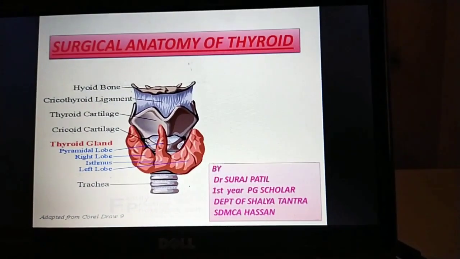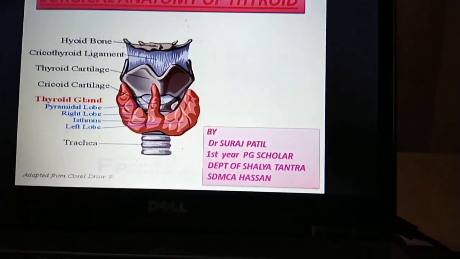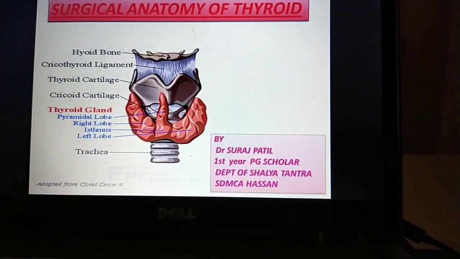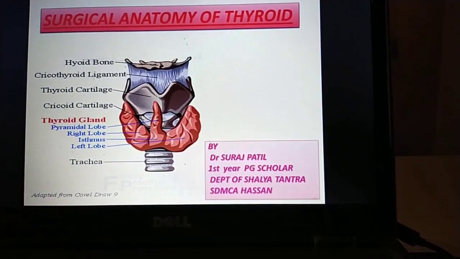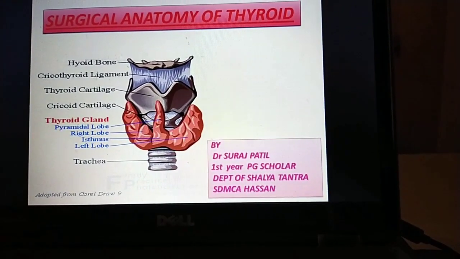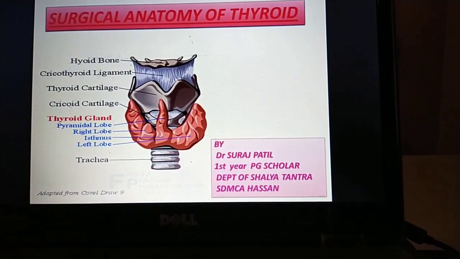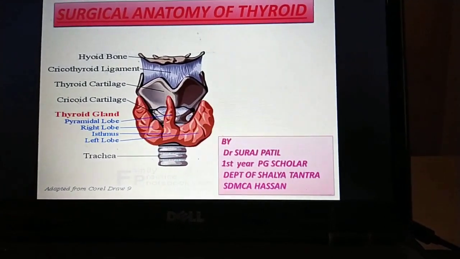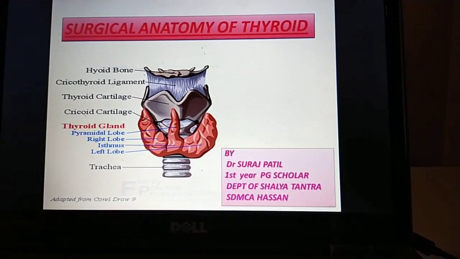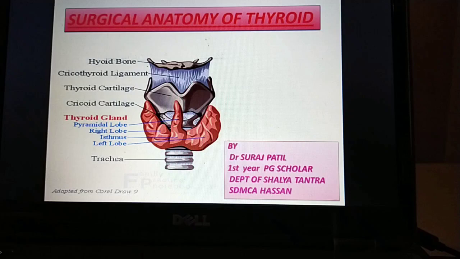First of all, we will know what is meant by thyroid. Thyroid is one of the endocrine glands present in the neck. This gland mainly produces two hormones: one is thyroxine and the other is triiodothyronine. It mainly secretes these two hormones.